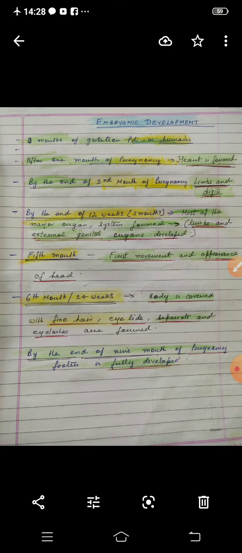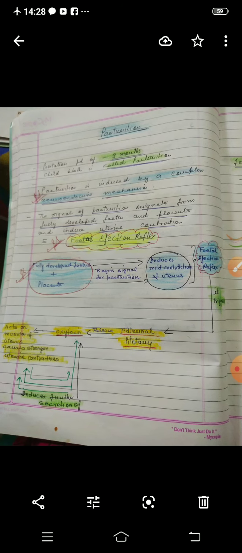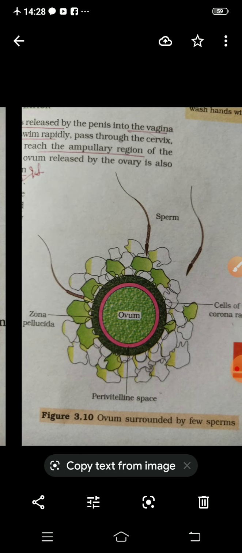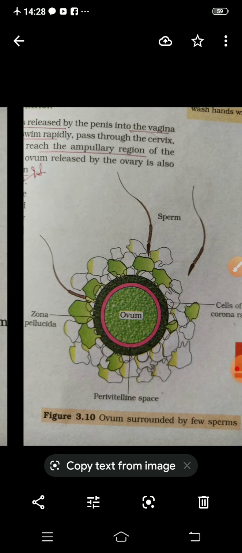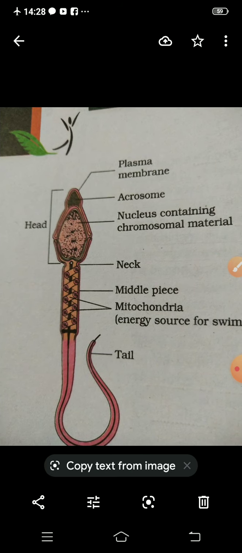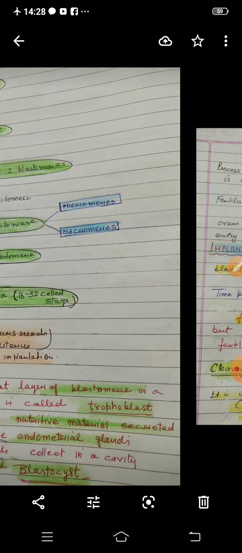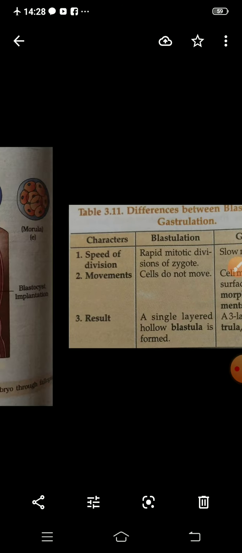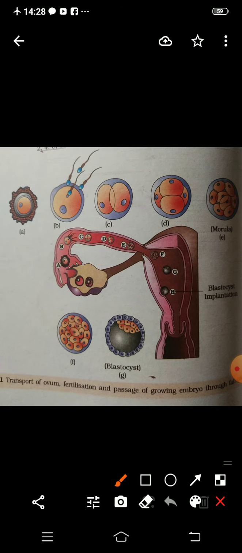Now come to the further developmental stages of the zygote, because we have studied the fertilization process, and after fertilization there is embryonal development. What happens in embryonal development, we can see with the help of a diagram. This diagram is given in your NCERT, and here they have explained it with the structure of the uterus. This is half of the uterus they are showing. This is the fallopian tube or oviduct, and this is the ovary.